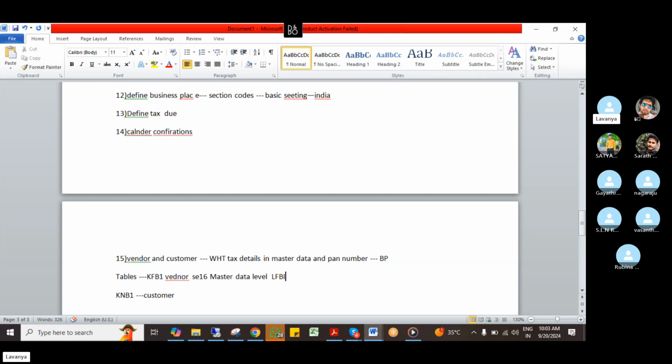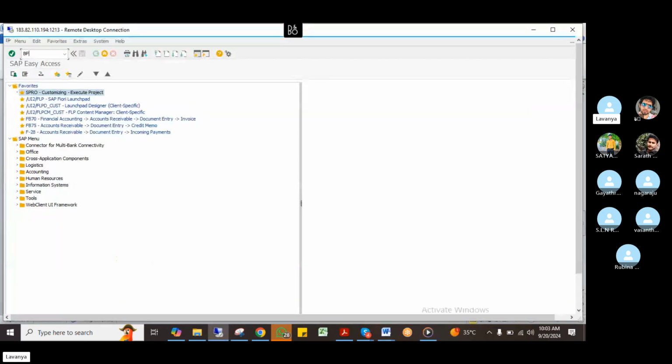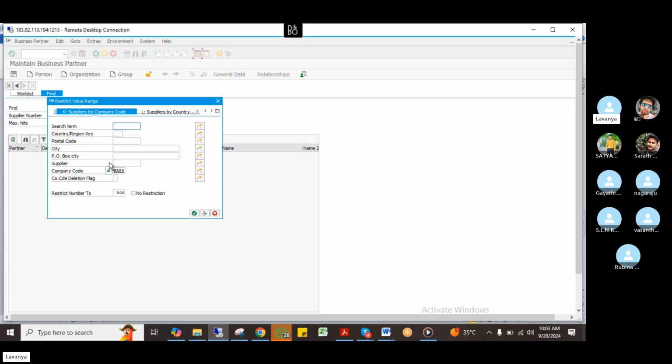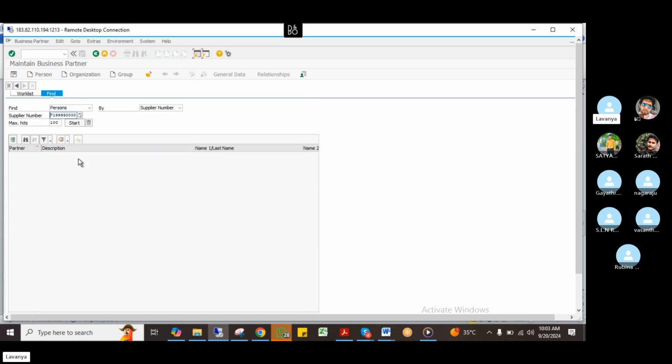So I'm not going to this section. I can go directly to the business partner. If you see here also, you can come to know how many suppliers I'm having. Go to supplier. One option is supplier by company code. If I enter my company code, it will show what vendors I have created. See, I have done only one vendor. Just click on here.